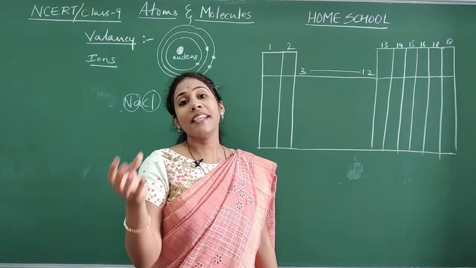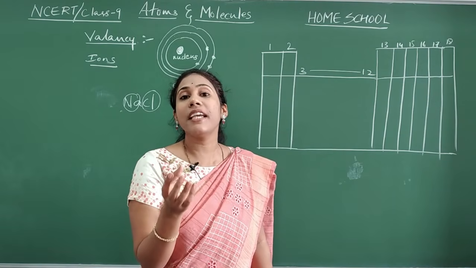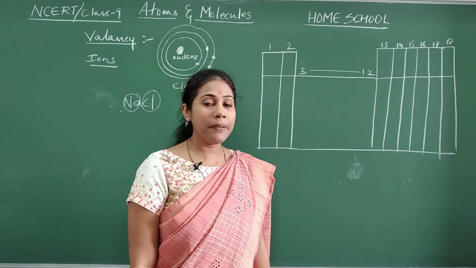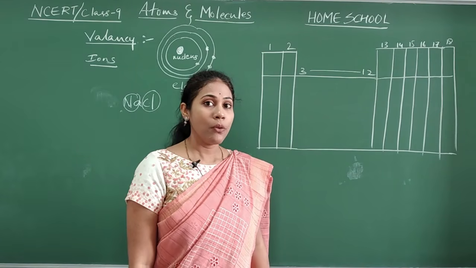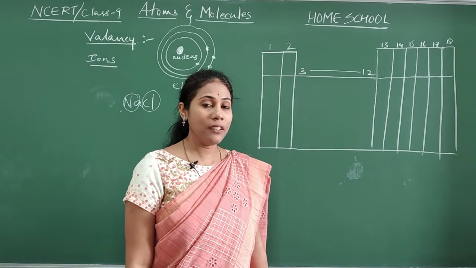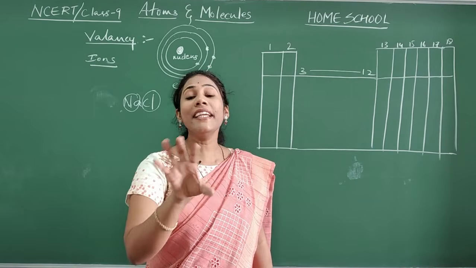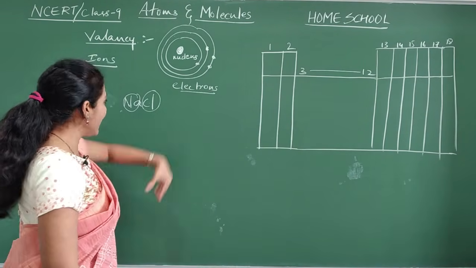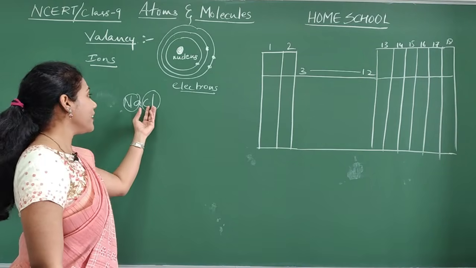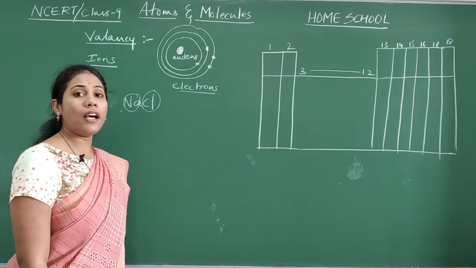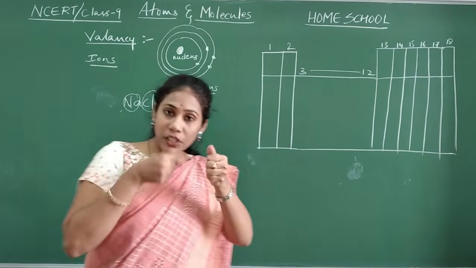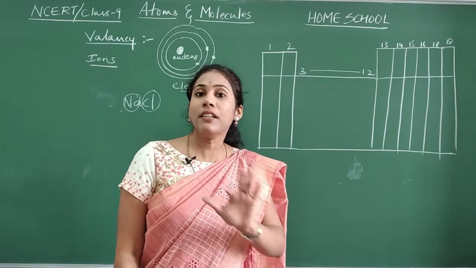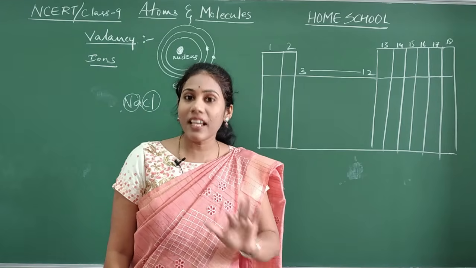And that business only we call as chemical reaction. So what is happening between the atoms when they combine with each other? Giving and taking electron business is happening. Some atoms give electrons and the other atoms take those electrons. This is how attraction is formed between them. This is what we call chemical reaction in reality.